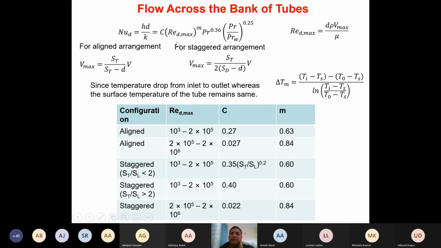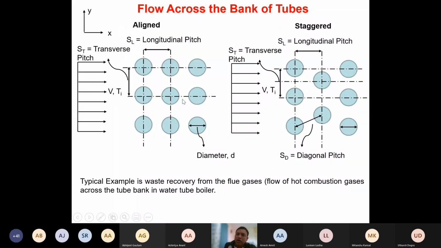Now what we do is first we calculate the Reynolds number. Then we check the Reynolds number in these ranges, whether the configuration is aligned or staggered. Also, we calculate St by SL, and depending on that, we select the coefficients C and m. Those coefficients C and m given in this table are used in this correlation, and then the Nusselt number is calculated. Again, as I said, the temperature difference in this case has to be calculated as a log mean temperature difference, because the driving force is going to vary as we move from the left hand side of this bank of the tube to the right hand side.